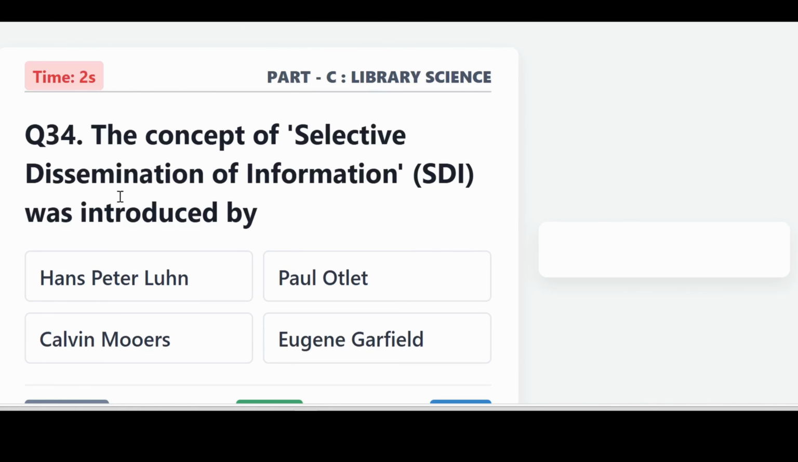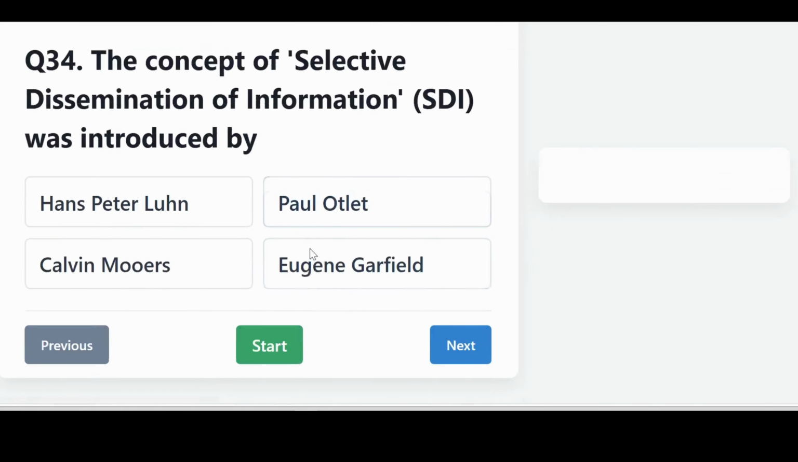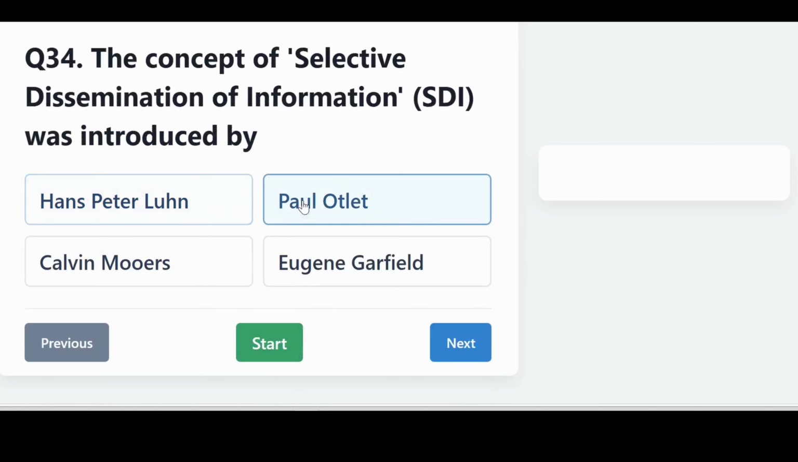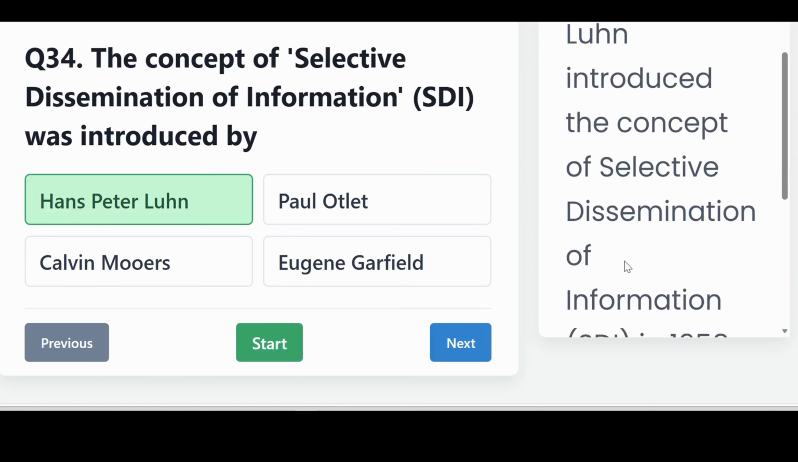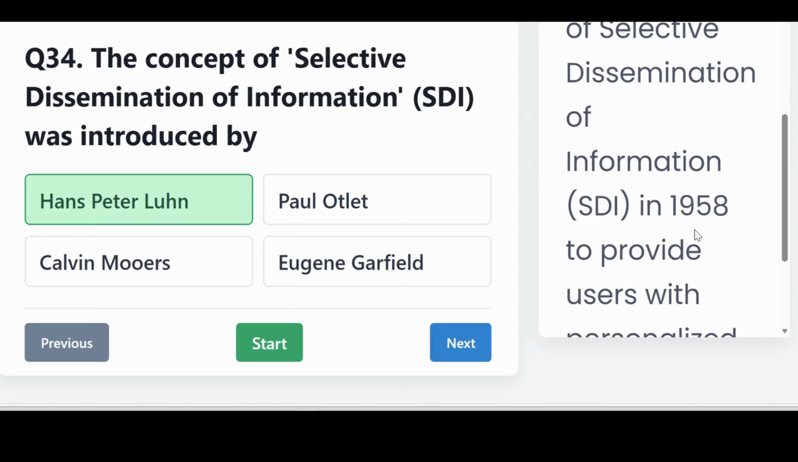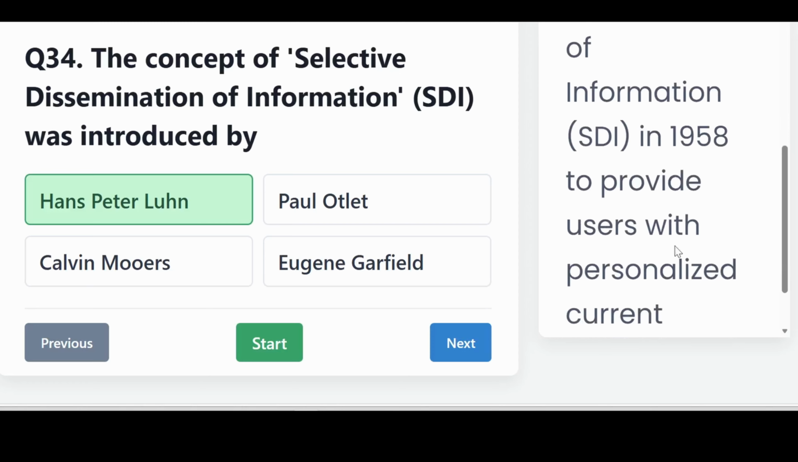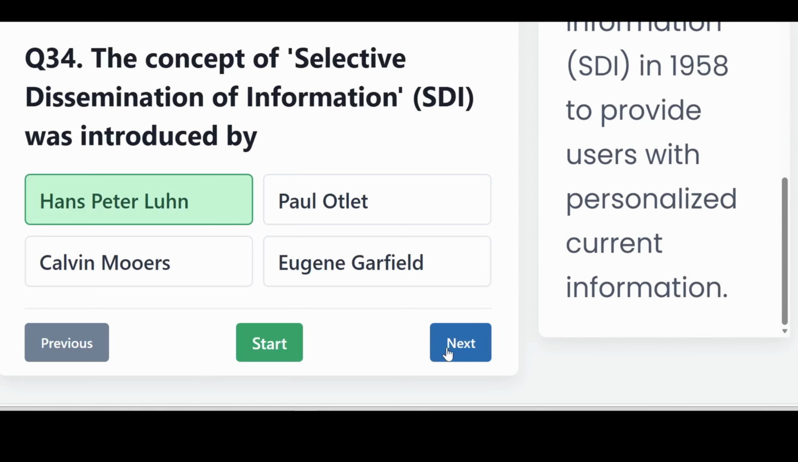The concept of selective dissemination of information was introduced by Hans-Peter Luhn. Hans-Peter Luhn introduced the concept of selective dissemination of information, or SDI, in 1958 to provide users with personalized current information.